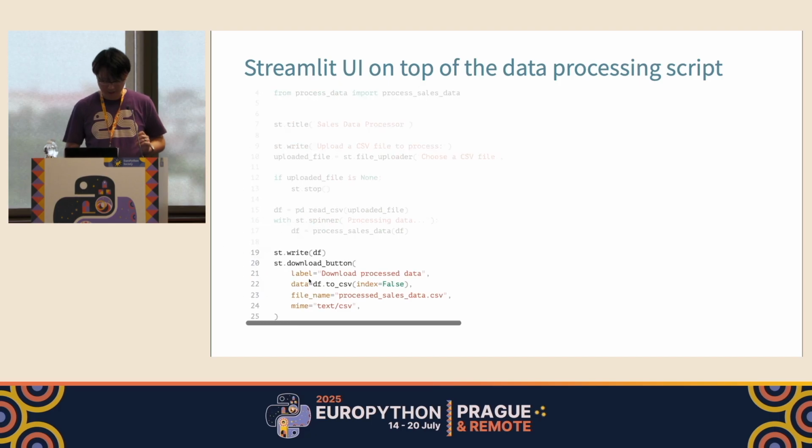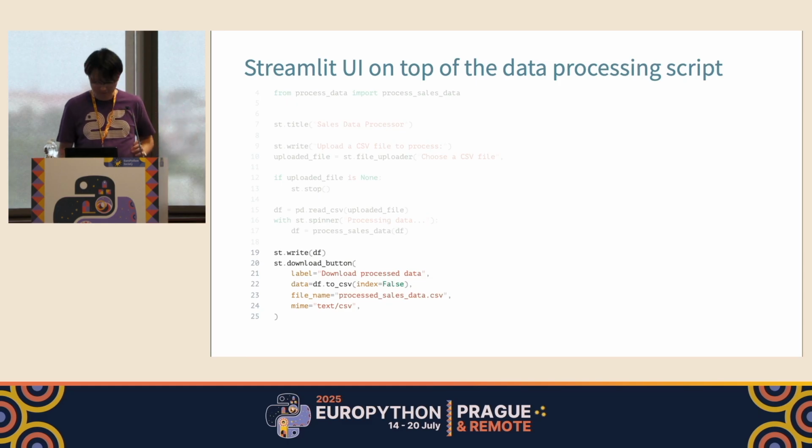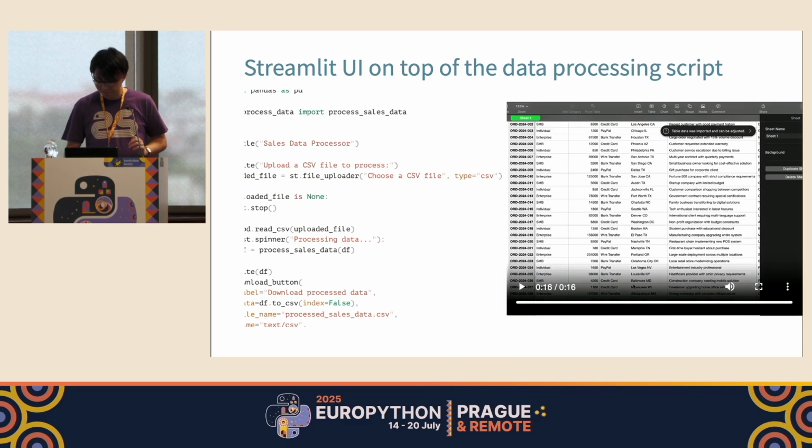Then I also add a download button that allows the users to download the final result CSV file to their local machine.